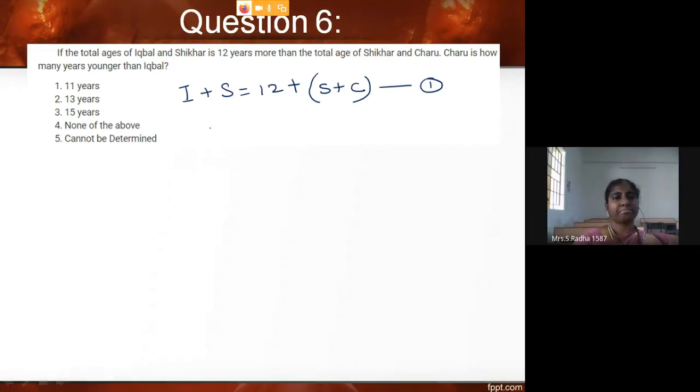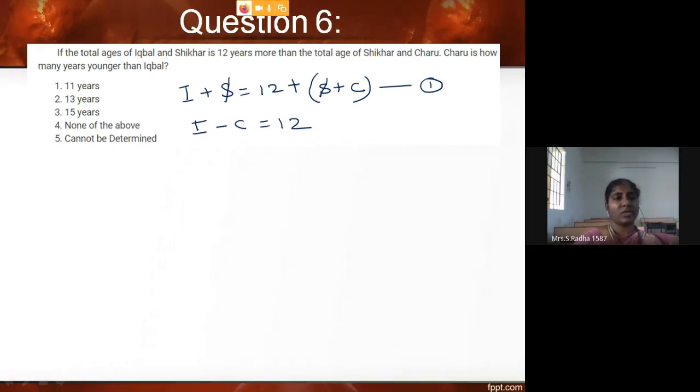So what is the next thing we have to do? Charu is how many years younger than Iqbal? I will try to do this. S will get cancelled now. So what they are asking, Charu is how many years younger than Iqbal? So I minus C, if I calculate, it is 12. So Charu is 12 years younger than Iqbal. This equation says Charu is 12 years younger than Iqbal.